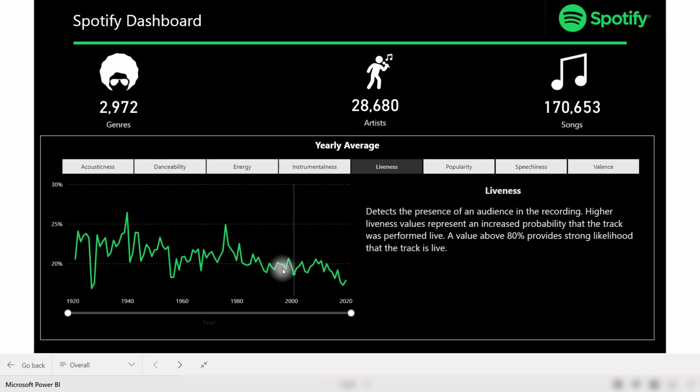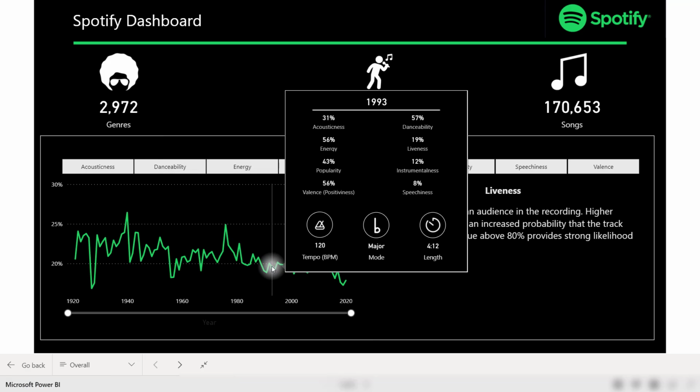Roman has also added a really cool report page tooltip. It shows you just a lot of the information about the year that you have selected. For example, we're looking at 1993. It shows you just the average metrics for that year, just breaking down each individual metric. It even shows you the tempo, the mode, and the average length of a song for that year. So a really cool use of report page tooltips there, and also that one looks very clean as well.